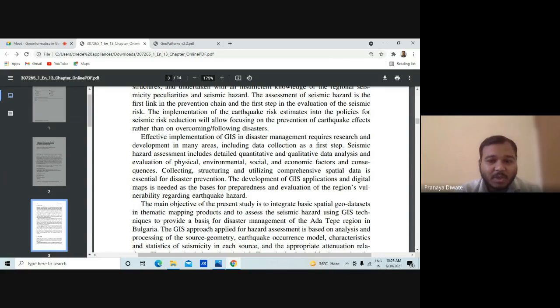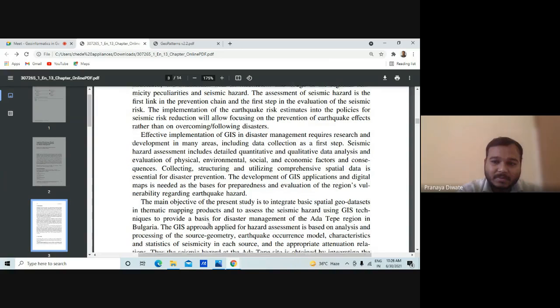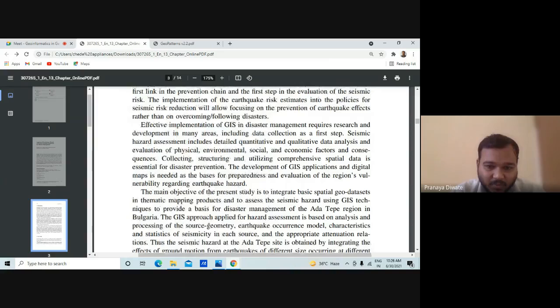The main objective of the present study is to integrate basic spatial geodata in thematic mapping, to produce and assess the seismic hazard using the GIS technique, to provide a basis for disaster management of the Ada Tepe region in Bulgaria.